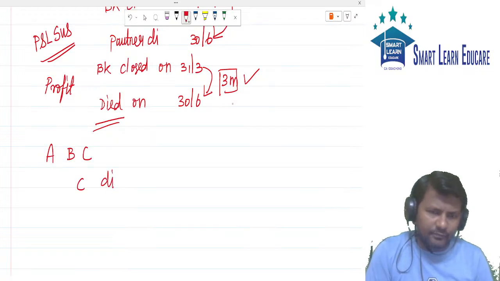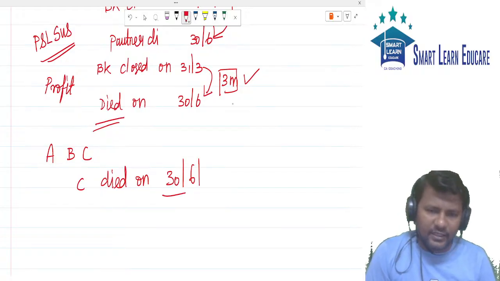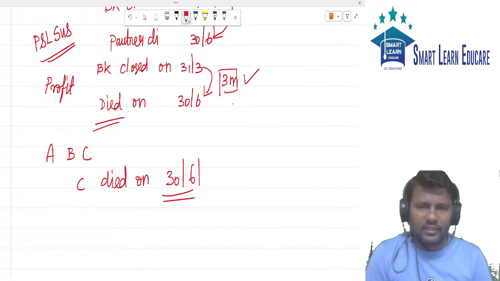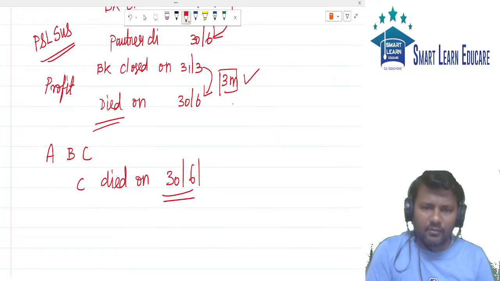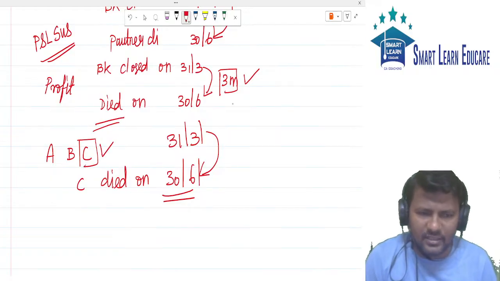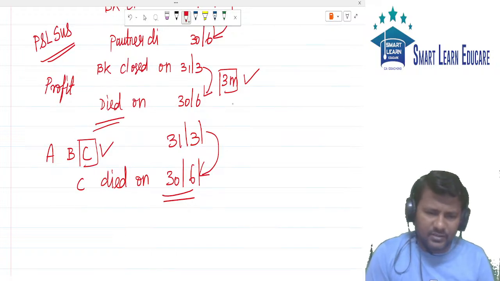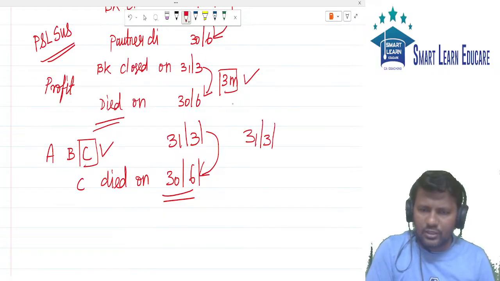Partner C died on 30th of June. If the partner died on 30th of June and books closing is 31st of March, then in this 3 months period, whatever profit we earn, we should give the deceased partner C a share of it too. But the books of accounts are closed on 31st of March. Assume the books of accounts are closed on 31st of March 2025.